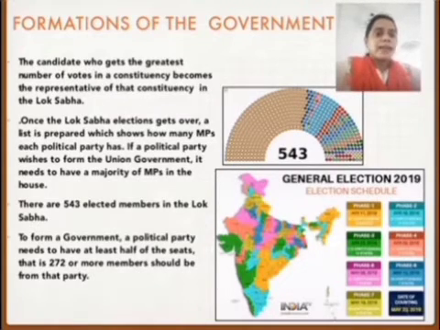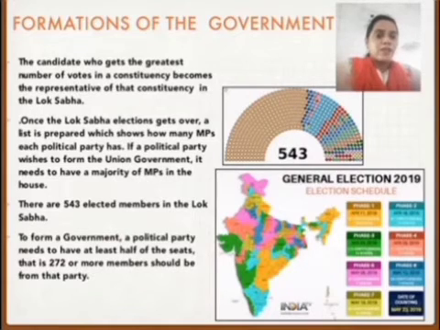Once the Lok Sabha election is over, a list is prepared which shows how many MPs each political party has. If the political party wishes to form the union government, it needs to have a majority of MPs in the House.